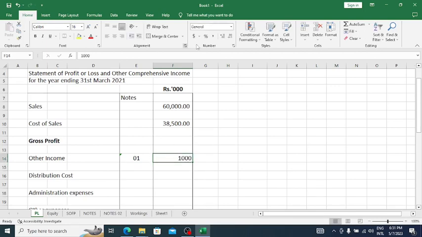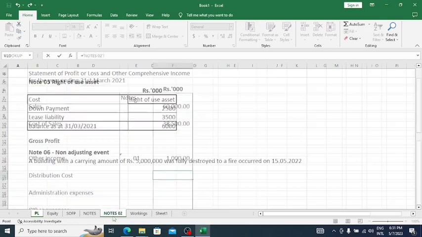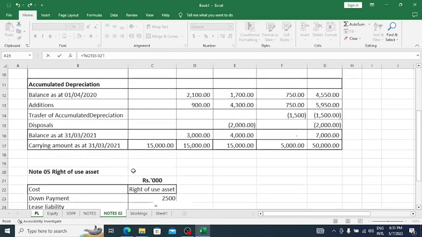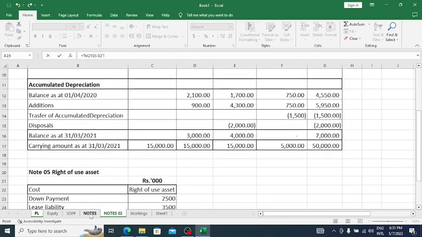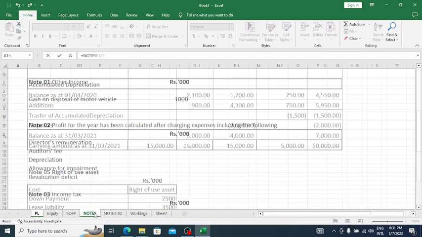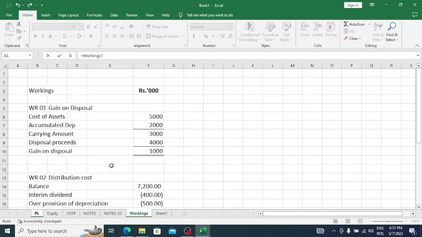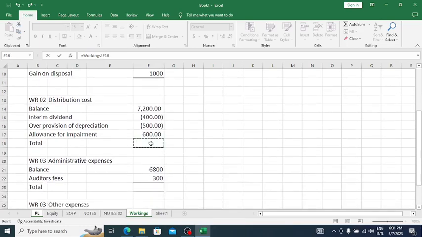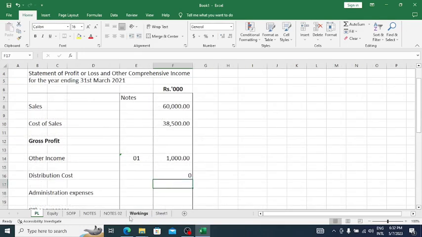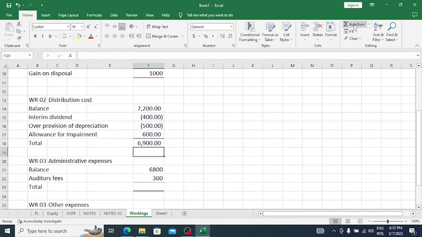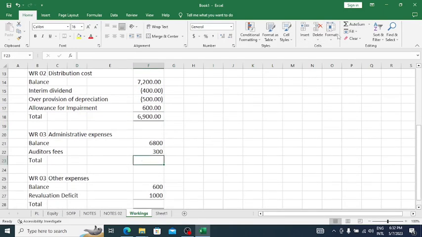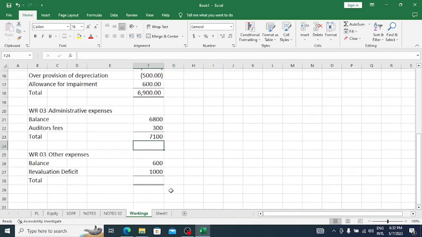And then distribution cost, you can see the total of the distribution cost: 6,900. Administrative expenses 7,100.